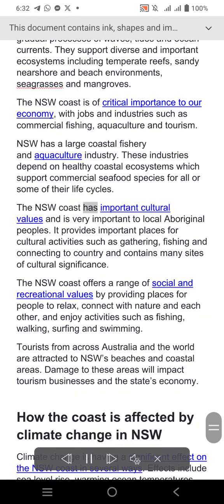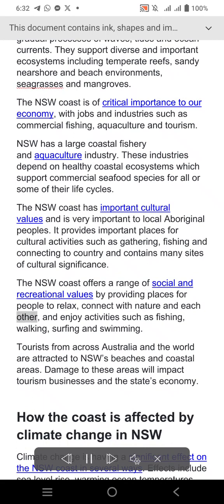The NSW coast has important cultural values and is very important to local Aboriginal peoples. It provides important places for cultural activities such as gathering, fishing and connecting to country and contains many sites of cultural significance. The NSW coast offers a range of social and recreational values by providing places for people to relax,